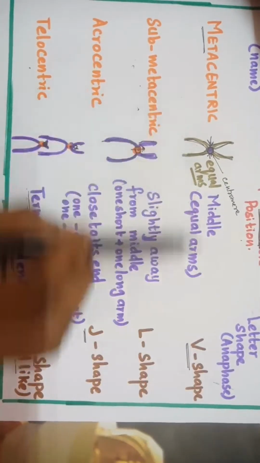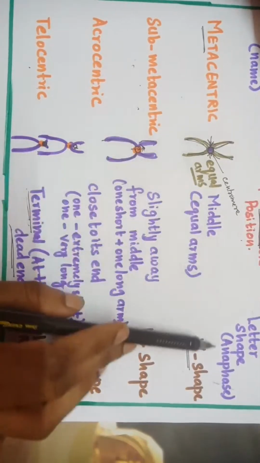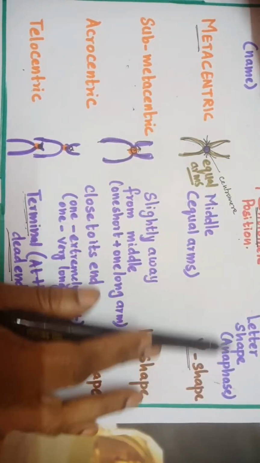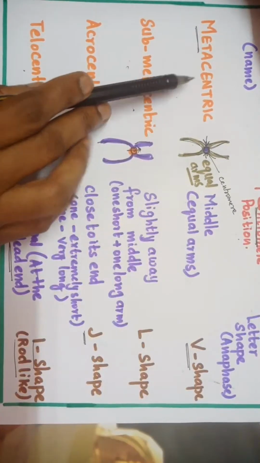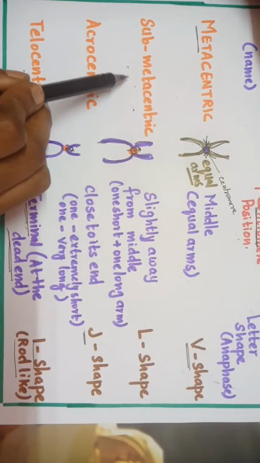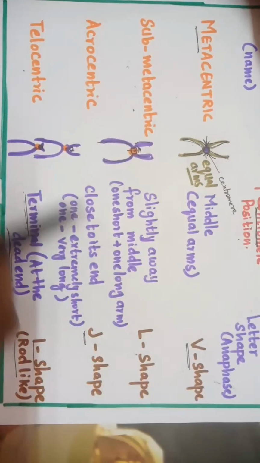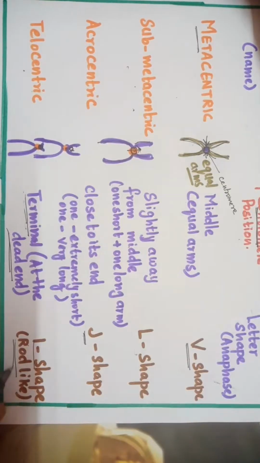So when you look at this, it coincides with the alphabet shape. Metacentric looks like V shape. Submetacentric looks like L shape. Acrocentric, J shape. And telocentric is I shape, that is rod shaped.